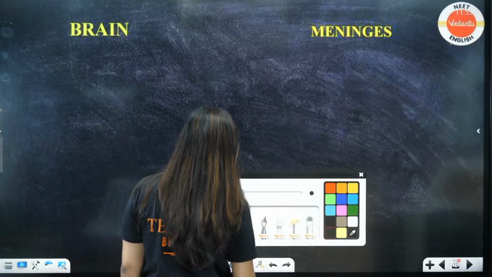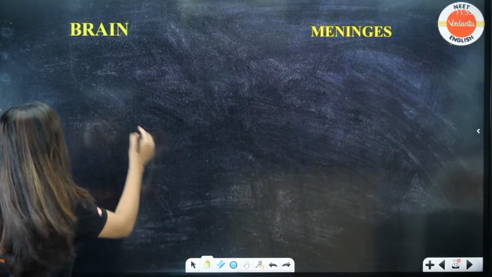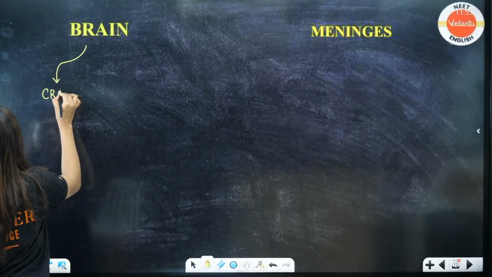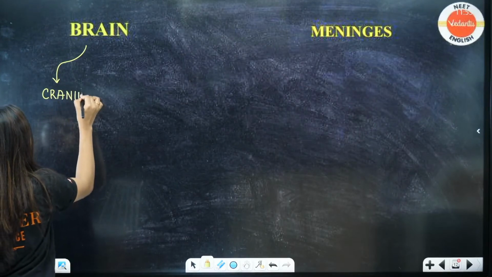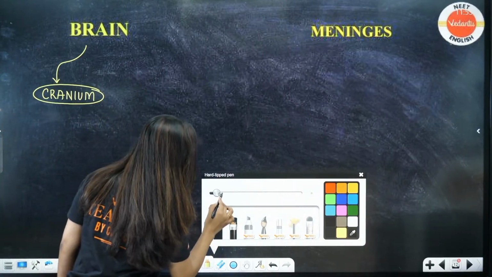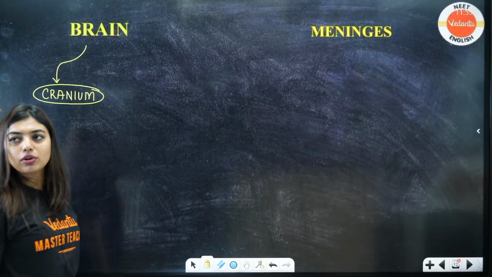Okay, look here, students. Now, brain has the brain box. All of you know this, no? That is called the cranium. Now, tell me, all of you have studied locomotion and movement with me. Tell me, cranium has how many bones? Quickly. Cranium, how many bones?